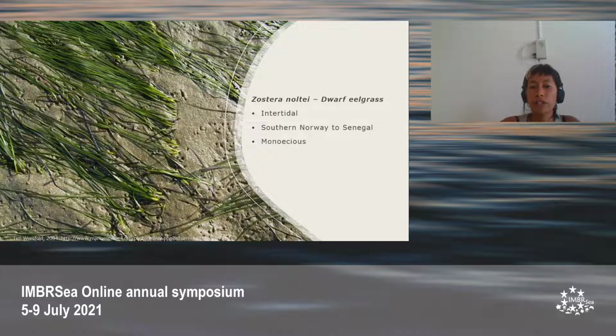And third, we have Zostera noltei. It's a temperate species widely distributed in Europe from South Norway to Senegal, the southern limit. It's a monoecious species, predominantly found in intertidal areas, and seeds are produced in the stems of the plants.